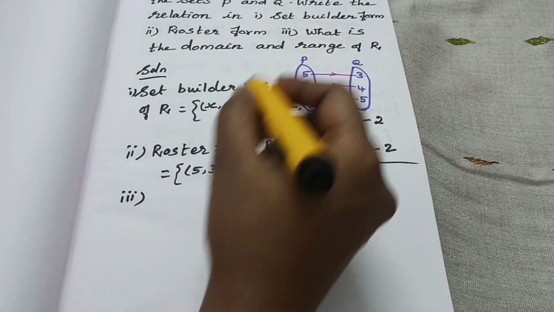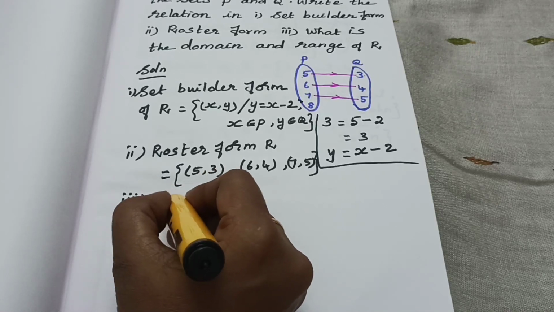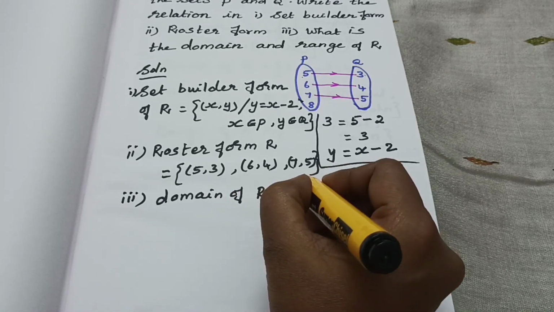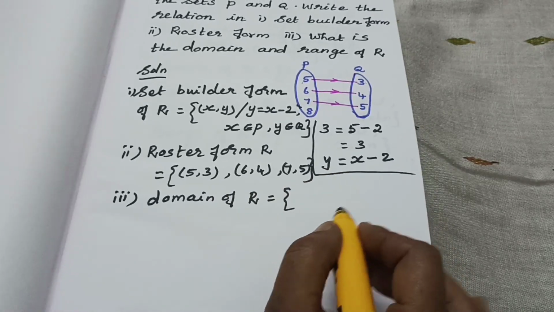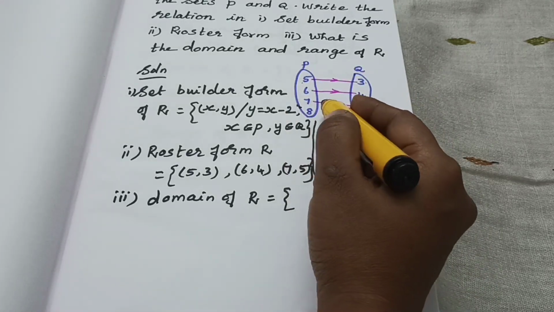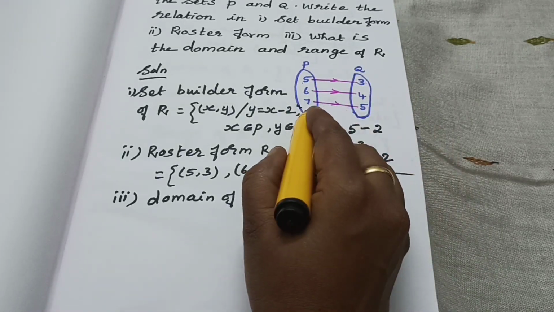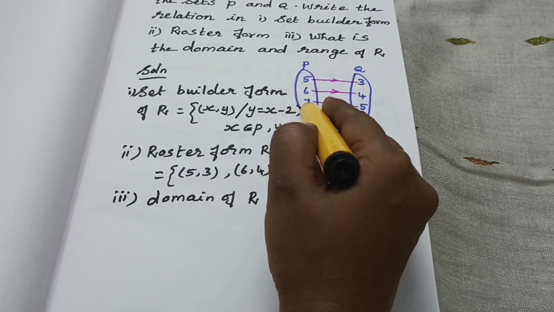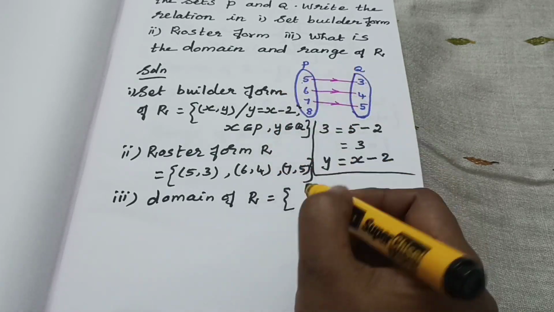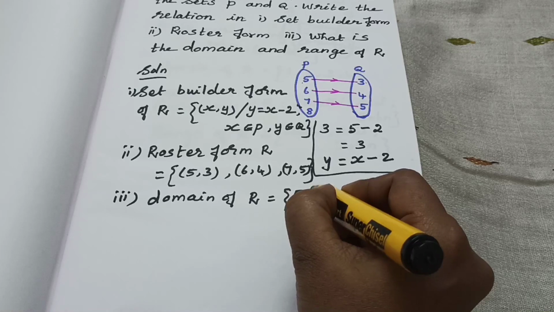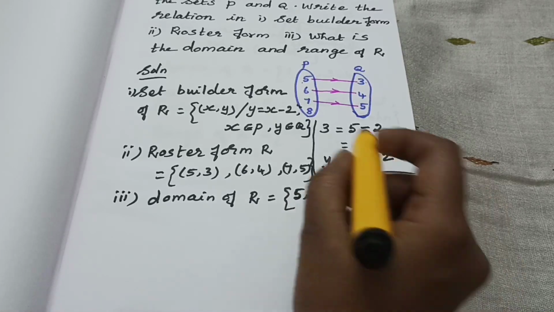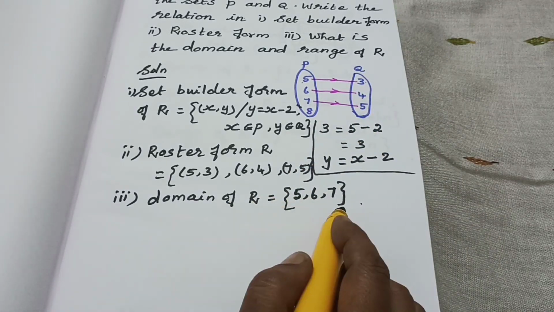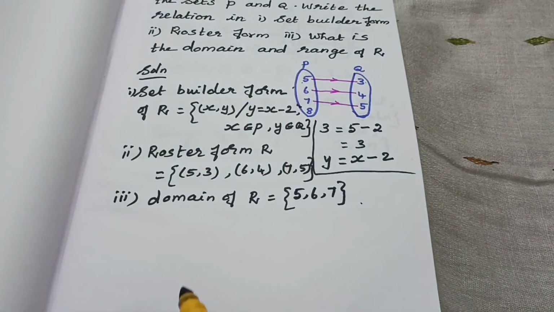what is given, what's the question, what's the domain? So domain of R is equal to, what are the domain values, you say? Then the first elements, isn't it? Then the x values except this 8, okay, except this 8, the remaining P elements. Okay, what are the elements, you say? 5, 6, 7. Okay, these 3 elements only have the relation, isn't it? So domain of R is equal to {5, 6, 7}, we have to take.